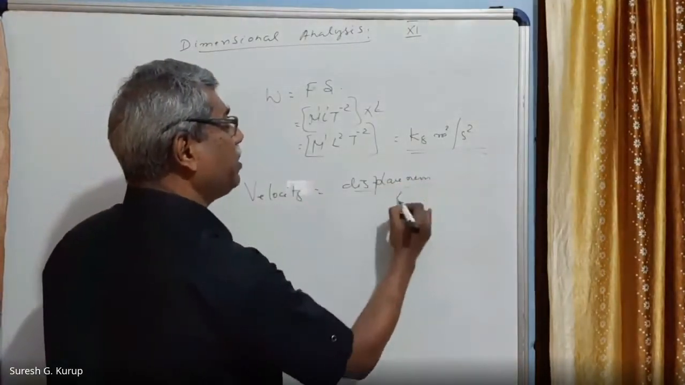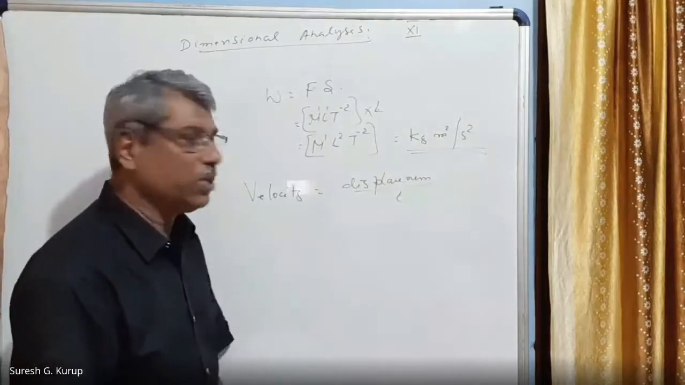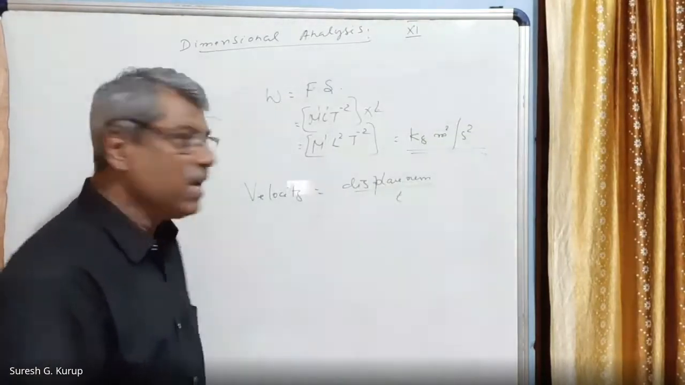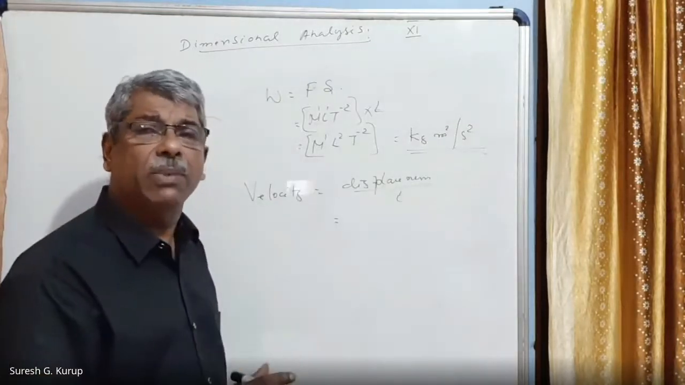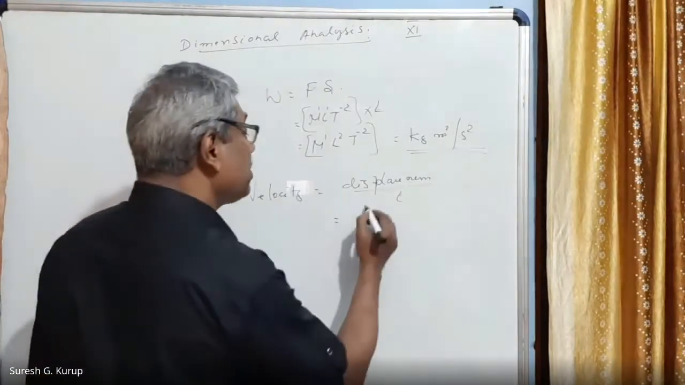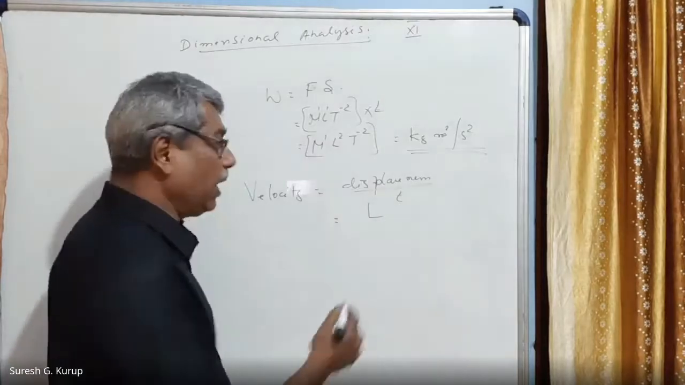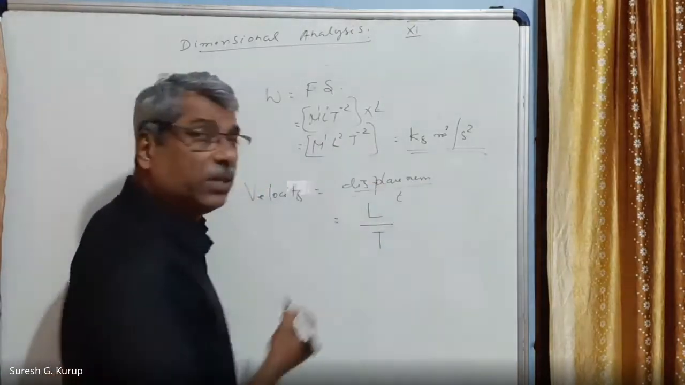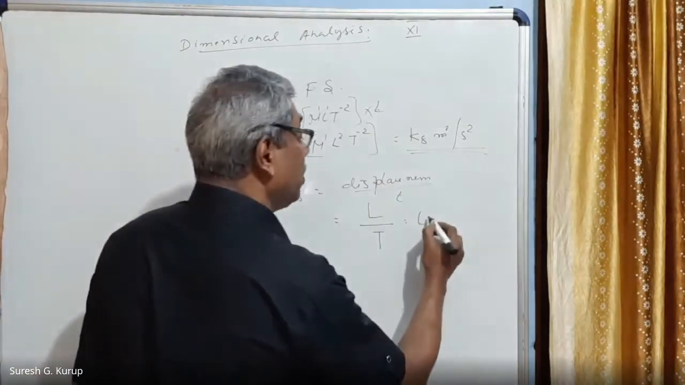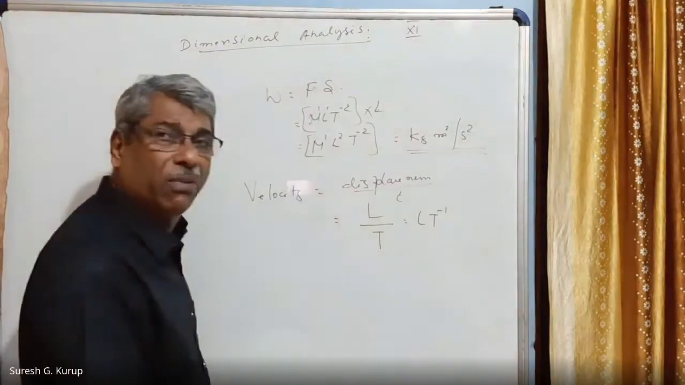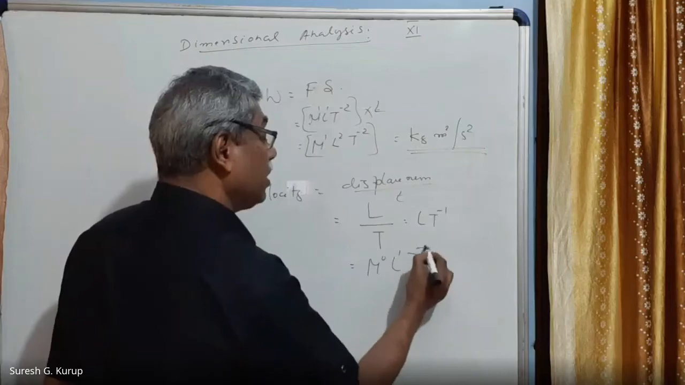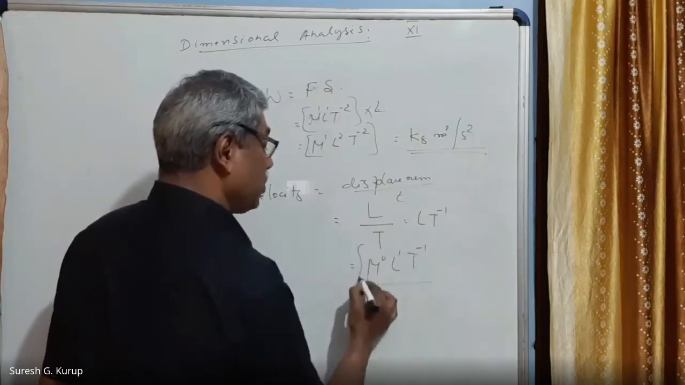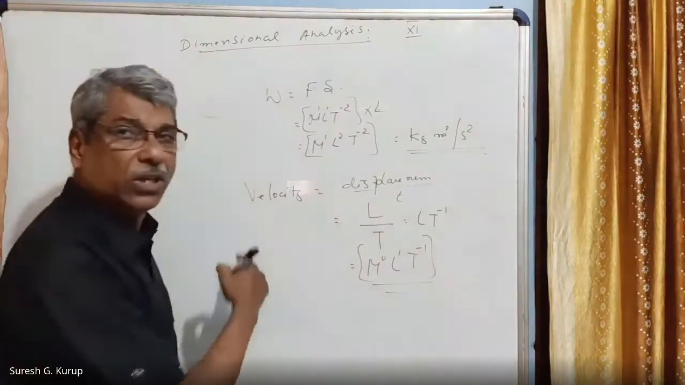Displacement divided by time. Rate of change of displacement. What are the dimensions of velocity? Displacement is a length. The distance or displacement is a length only. So length is denoted by the unit L, divided by time, which is denoted by the letter T. So we get L T raised to -1. Therefore, this is equal to M raised to 0, L raised to 1, T raised to -1. This is the dimensional formula of velocity.